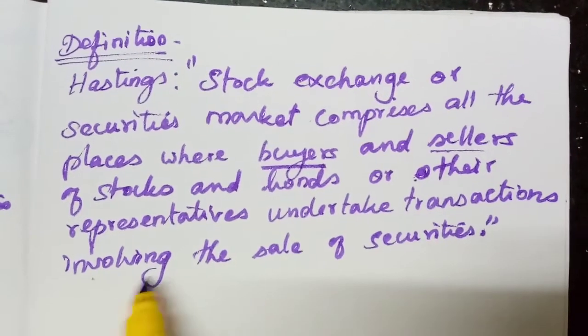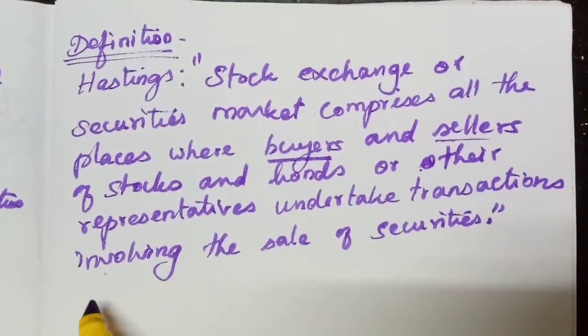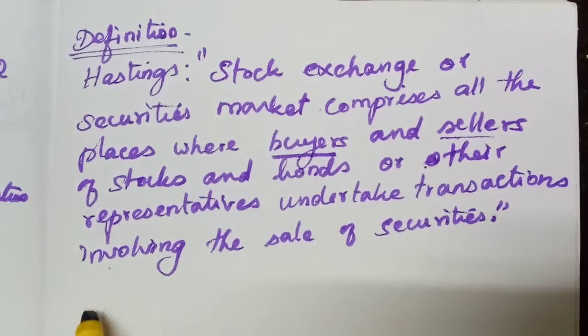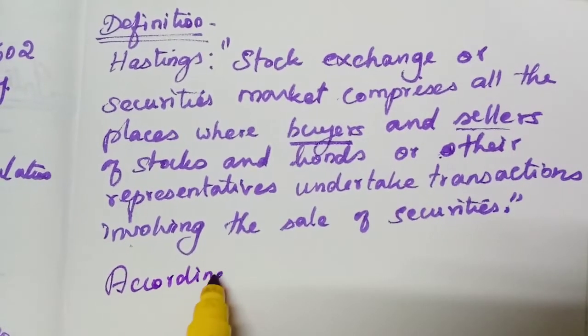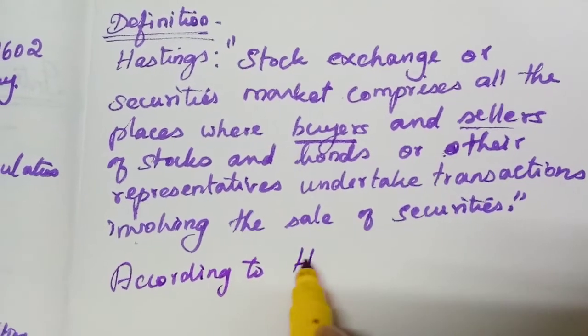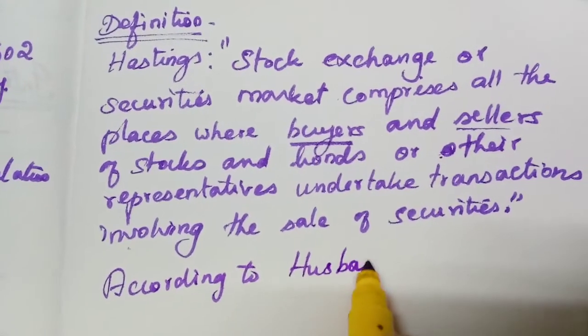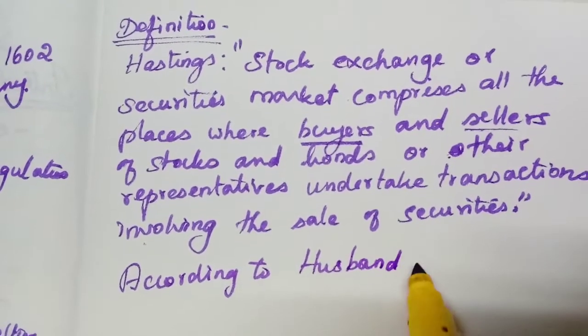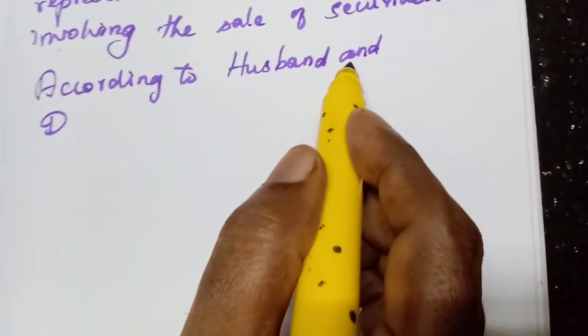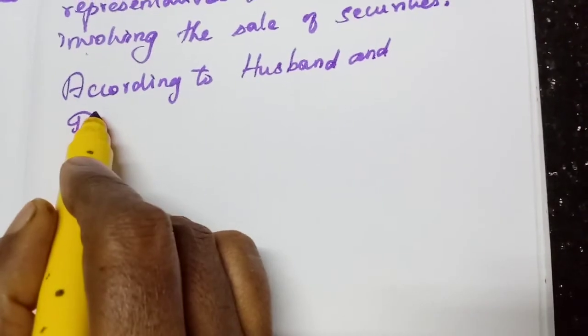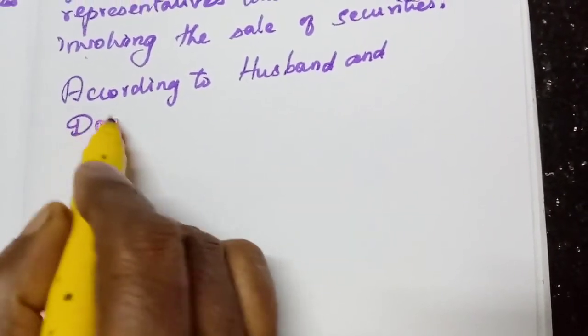Okay, you can write easily now. The next definition is given by Husband and Dockery.